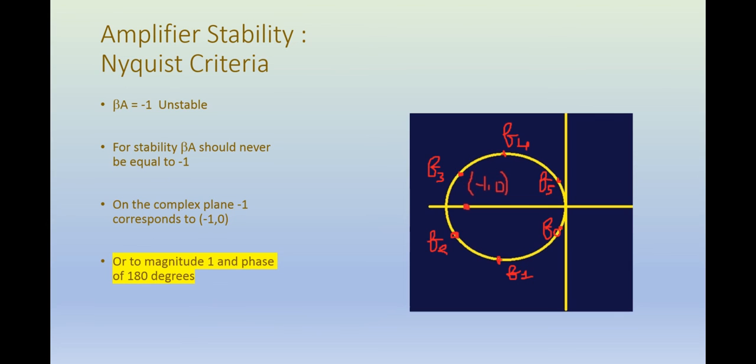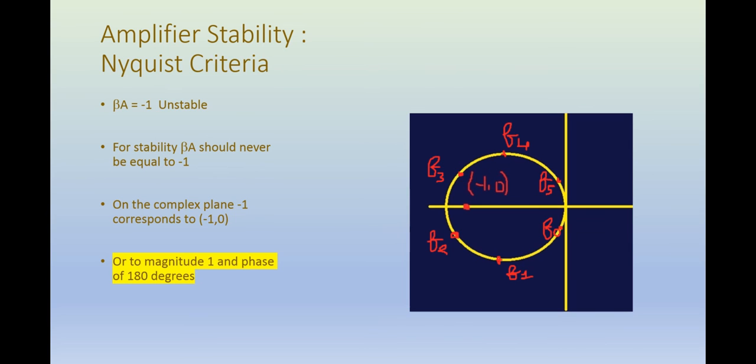So we can say in terms of this complex plane that beta A should never be represented by the point -1 comma 0. In polar form, we say that beta A should not have the magnitude of 1 and phase of 180 degree at the same time, because in polar form -1 is equivalent to having magnitude of 1 and phase of 180 degree in the context of complex numbers.